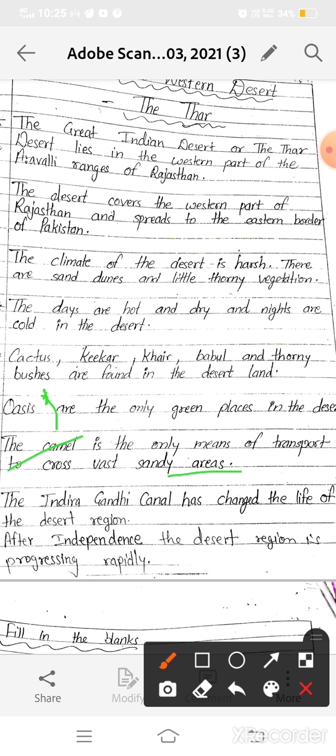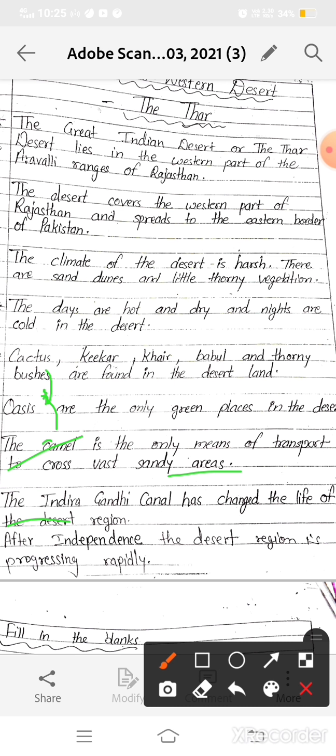A colorful culture rich in tradition prevails in Rajasthan. The people have a great passion for music and poetry. Now see here, the Indira Gandhi Canal has changed the life of the desert region. After independence, many steps have been taken to improve the condition of the inhabitants of the desert. Now we have water and electricity in the villages. The Indira Gandhi Canal or Rajasthan Canal brings water for this thirsty area.